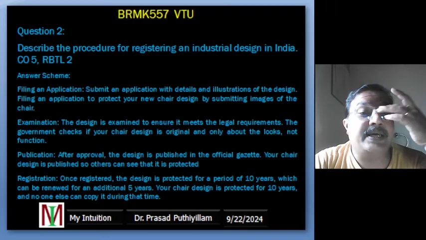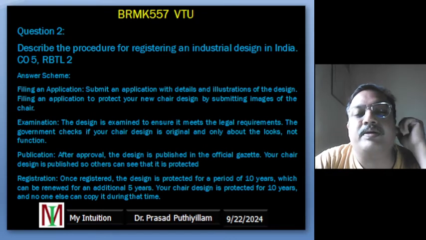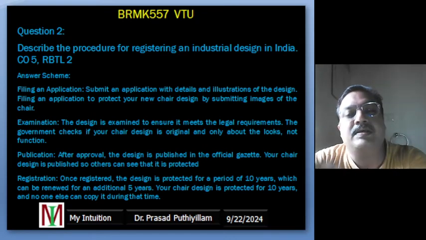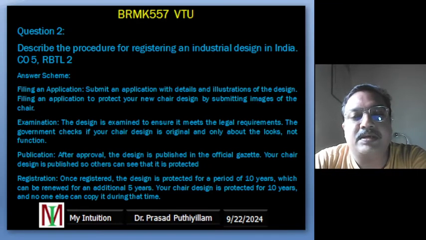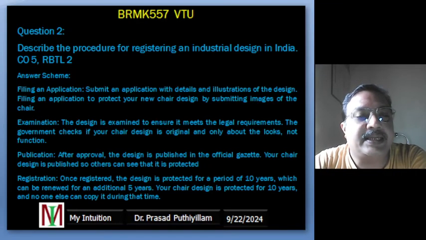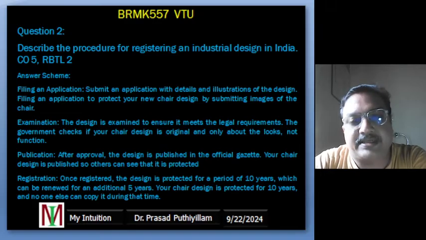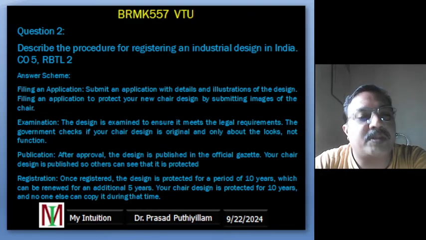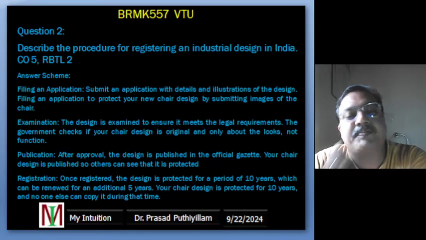After our design is published and no one objects, then it gets registered. This means that our design is legally protected for 10 years. So no one can copy or use it without our permission. But after 10 years, we can renew the registration for another 5 years if we want to keep the protection.